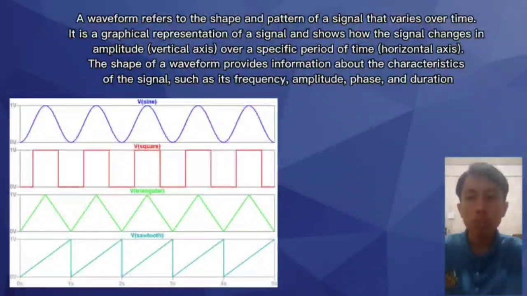A waveform refers to the shape and pattern of a signal that varies over time. It is a graphical representation of a signal and shows how the signal changes in amplitude, vertical axis, over a specific period of time, horizontal axis. The shape of a waveform provides information about the characteristics of the signal, such as frequency, amplitude, phase, and duration.